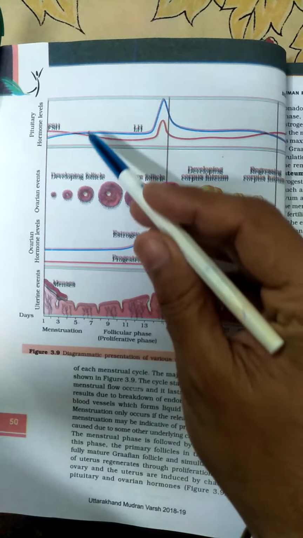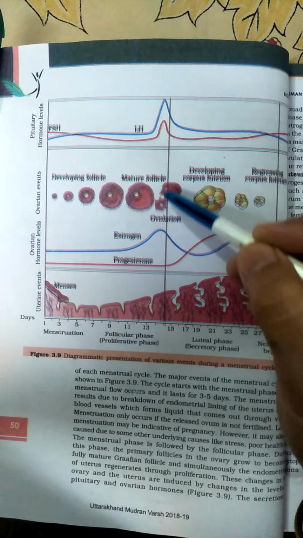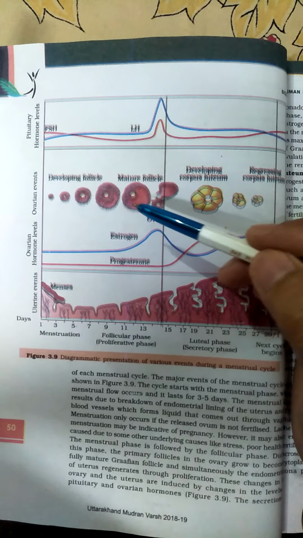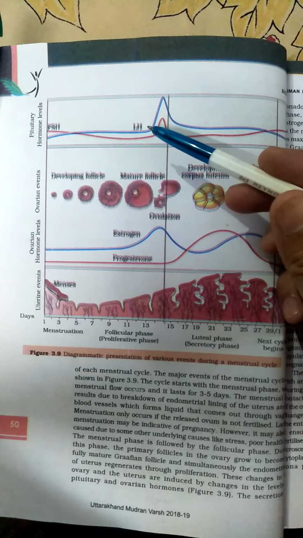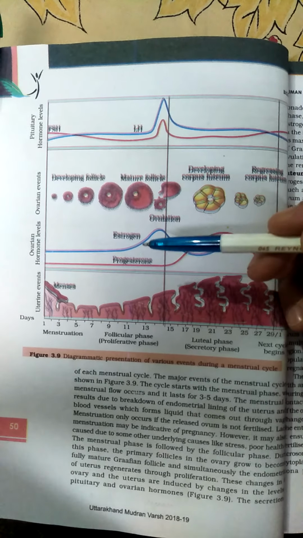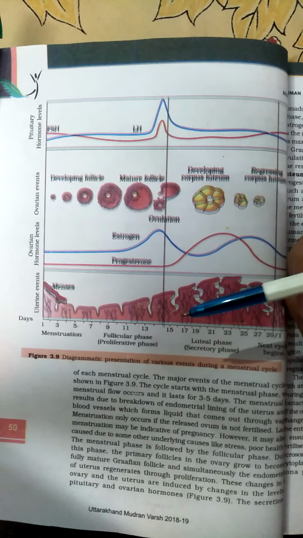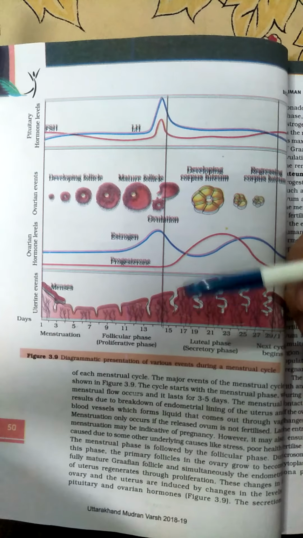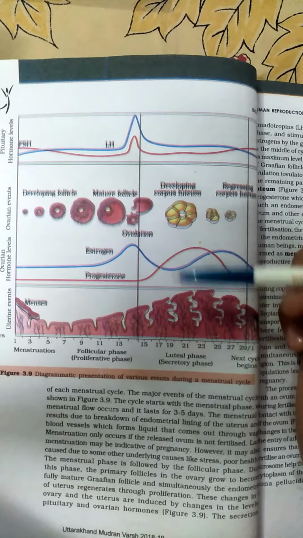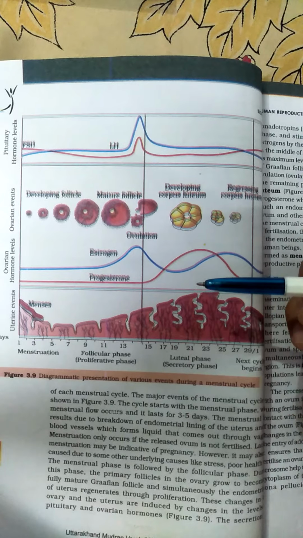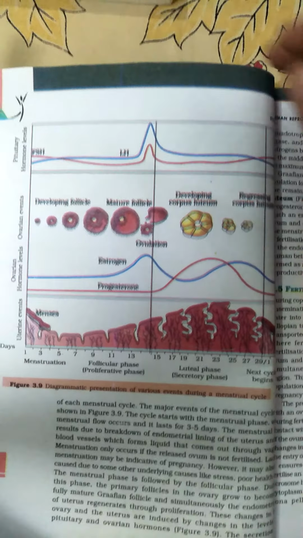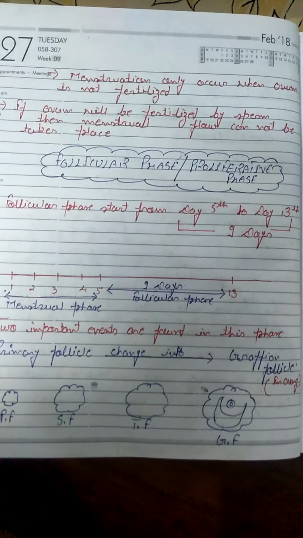In that time different types of changes take place in the ovary and uterus, and the hormonal levels also increase or decrease. At last we will explain the whole diagrammatic representation, but before that we will emphasize this theoretical part.